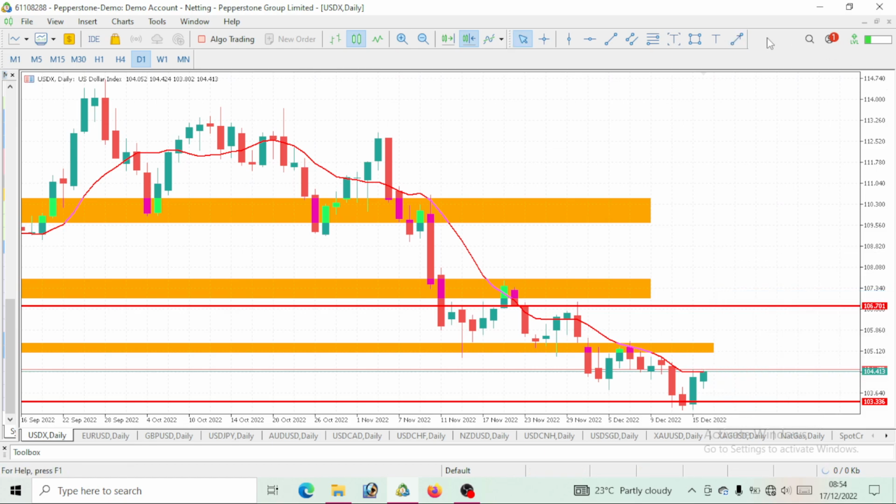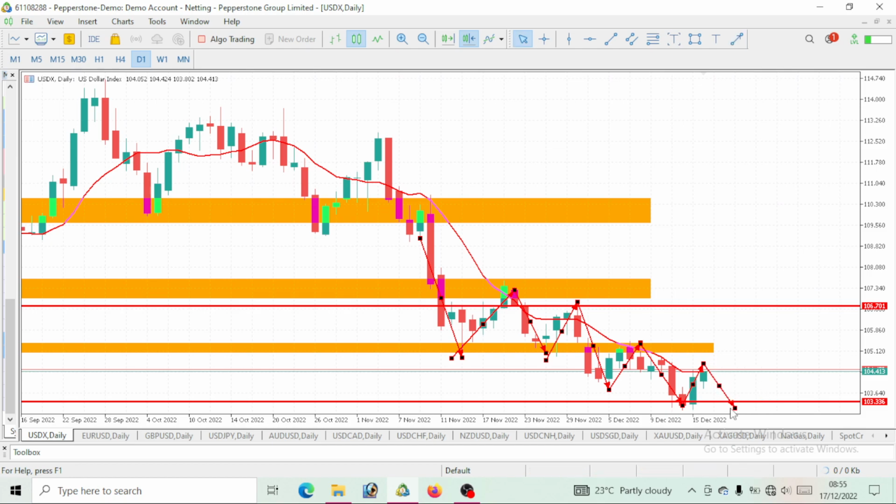Now take a look at this USD index, right? You see that this is a low, and here comes a pullback, right? This is another low. Here we got a pullback. This is a new low that was made, and there comes a pullback, right? No doubt. This is a new low, and guess what we've got now? This is a pullback. Now we believe that the pullback will be over. Now that this pullback will be over, what do you expect?